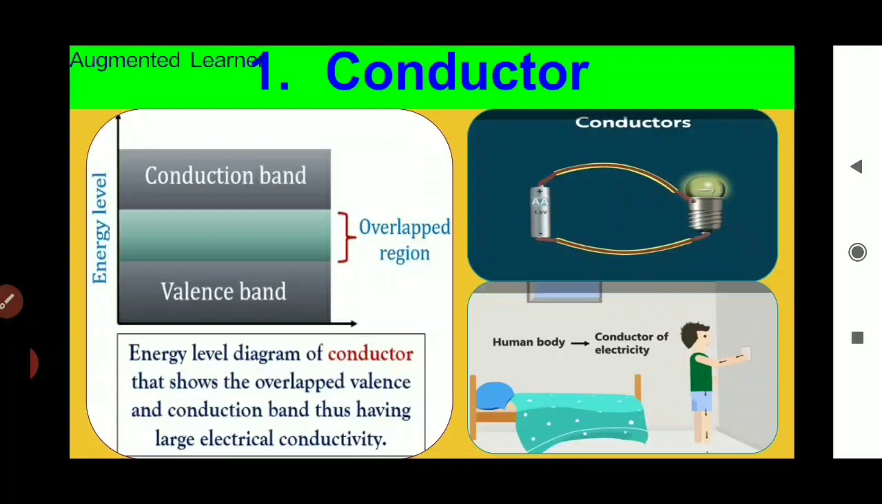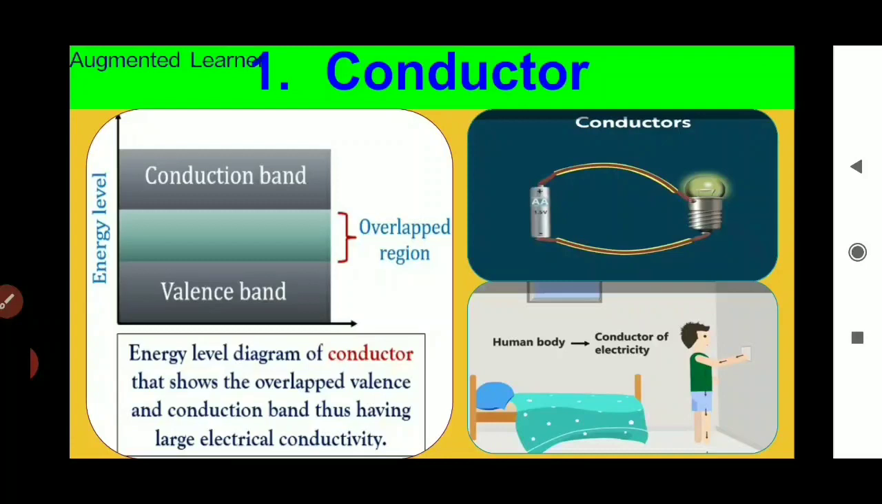In picture second, we see that through which material is current flowing in the circuit? Yes, it is the copper wire. Electric current is flowing through the copper wire from positive to negative terminal. We can say that copper wire is a conductor of electricity.